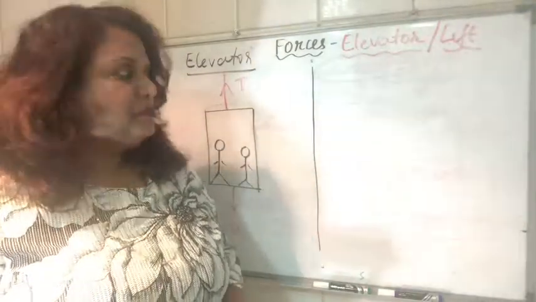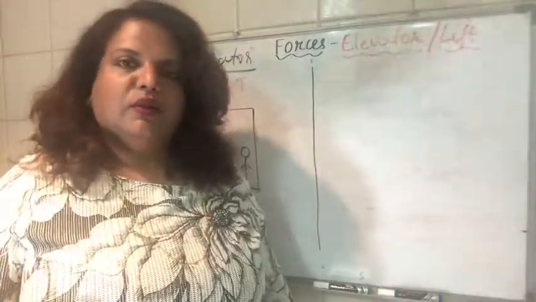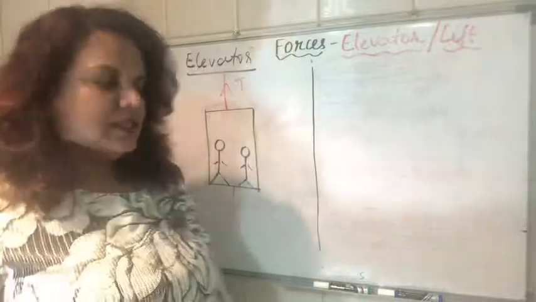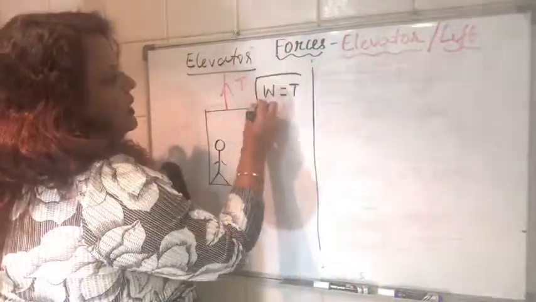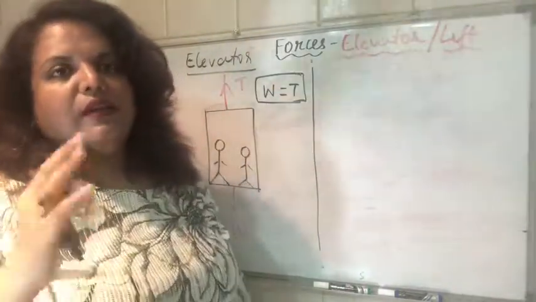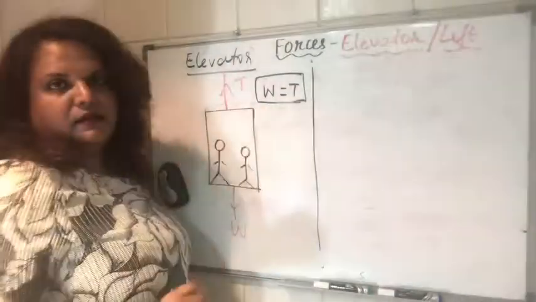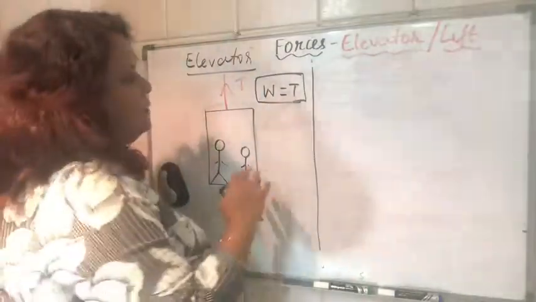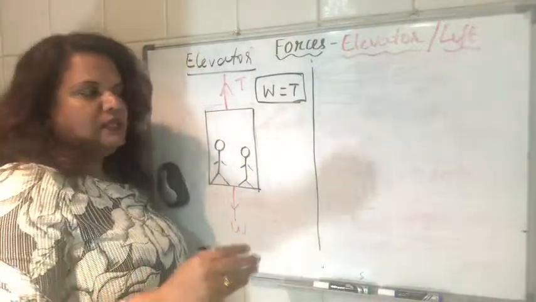If it is in equilibrium, at constant speed, or if it is at rest, then W will be equal to T. So this is the equilibrium state. That will be easy. If it's constant speed, or if the lift is stationary, then W equals the tension. Now what we have to pay attention to is when it is accelerating or decelerating.